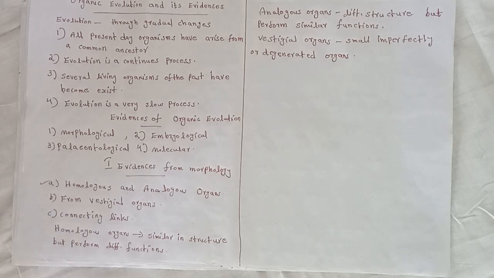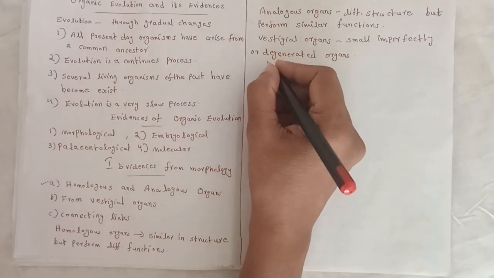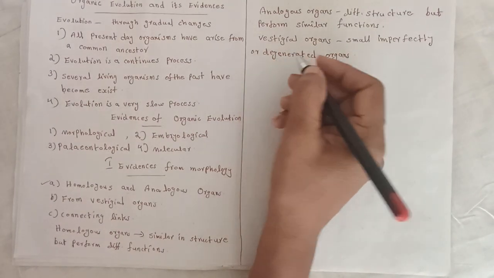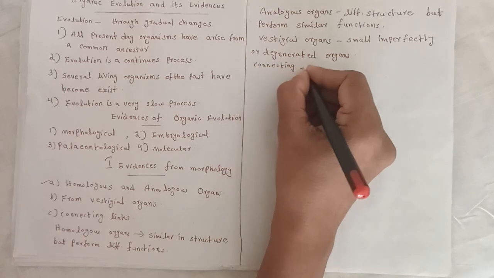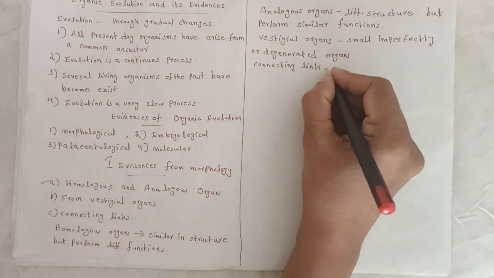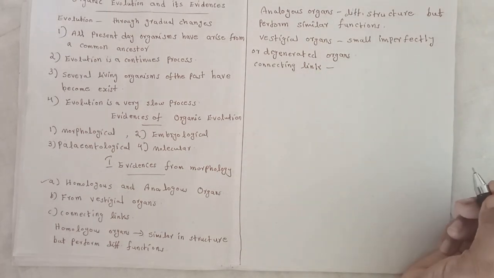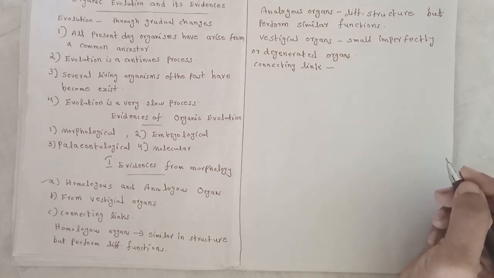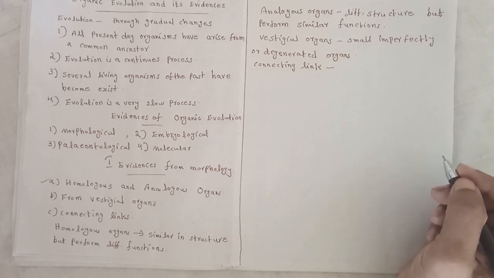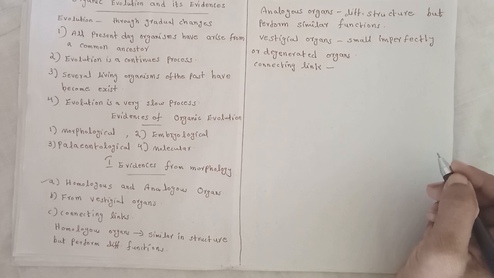Next evidence, that is connecting link. The animals or plants which possess characters of two different groups of organisms are known as connecting links.